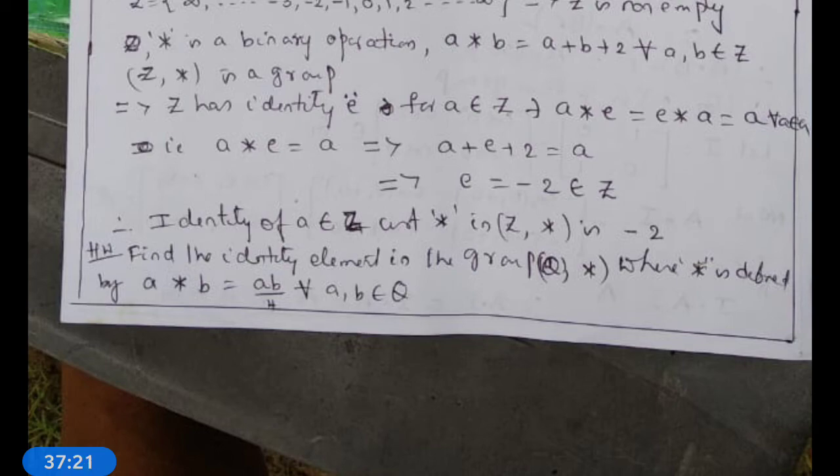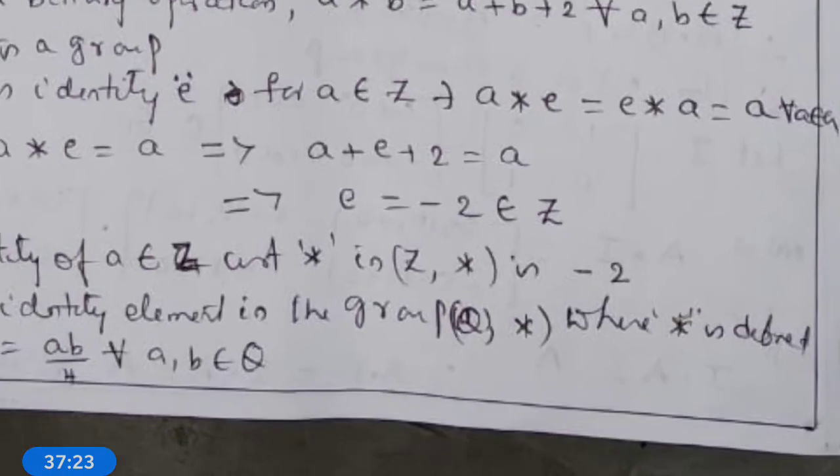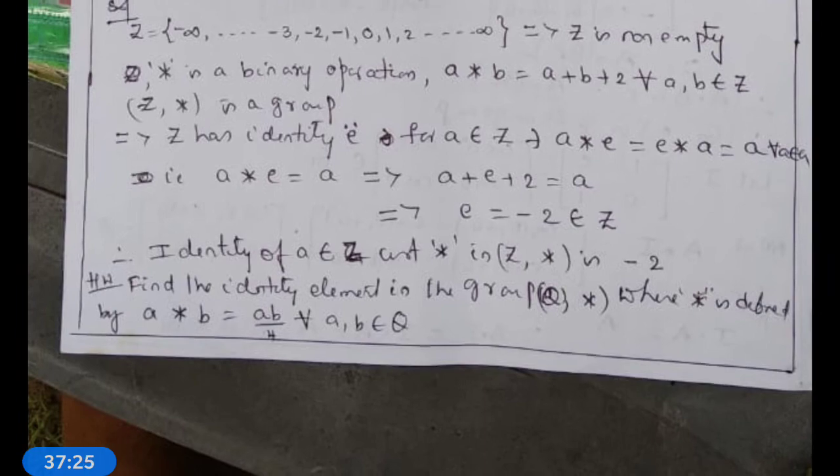Let the identity element of A belongs to Q with respect to star be E, such that A star E is equal to E star A is equal to A. What is A star E? AE by 4. What is the value of A star E? A. Therefore, AE by 4 is equal to A. Therefore, E is equal to 4.